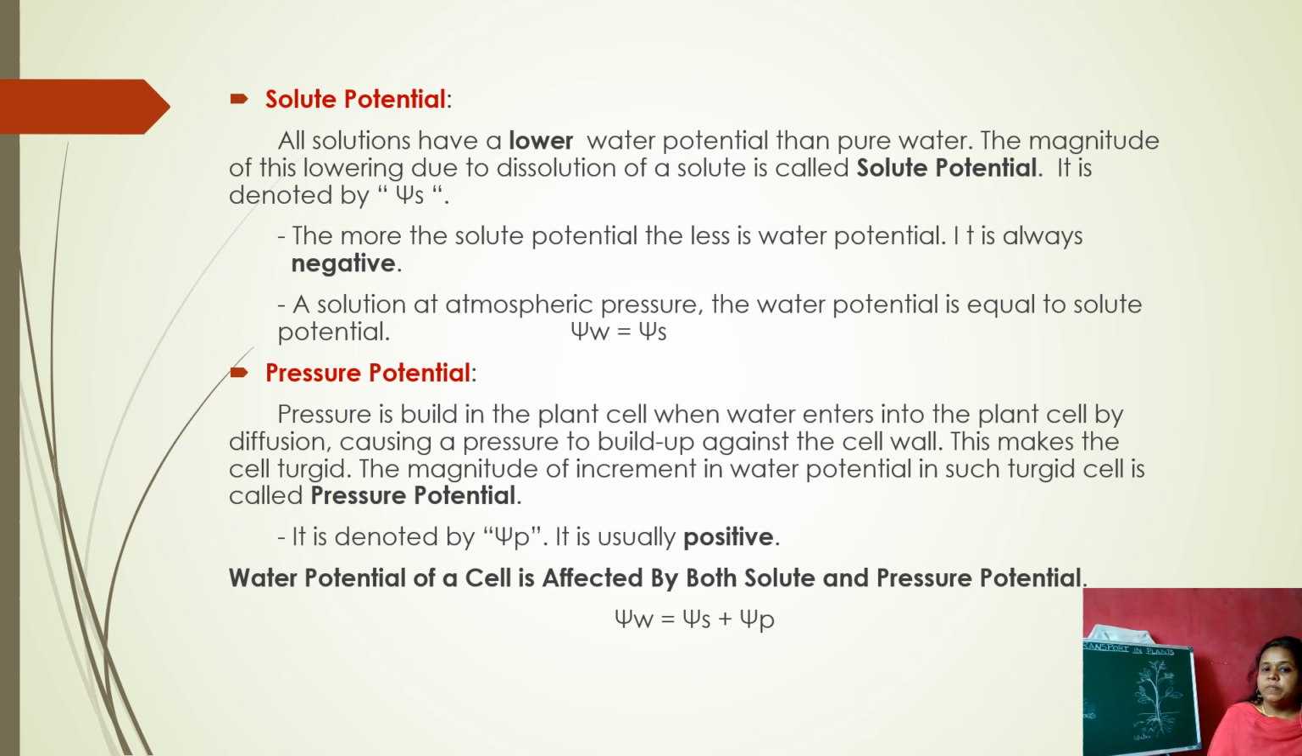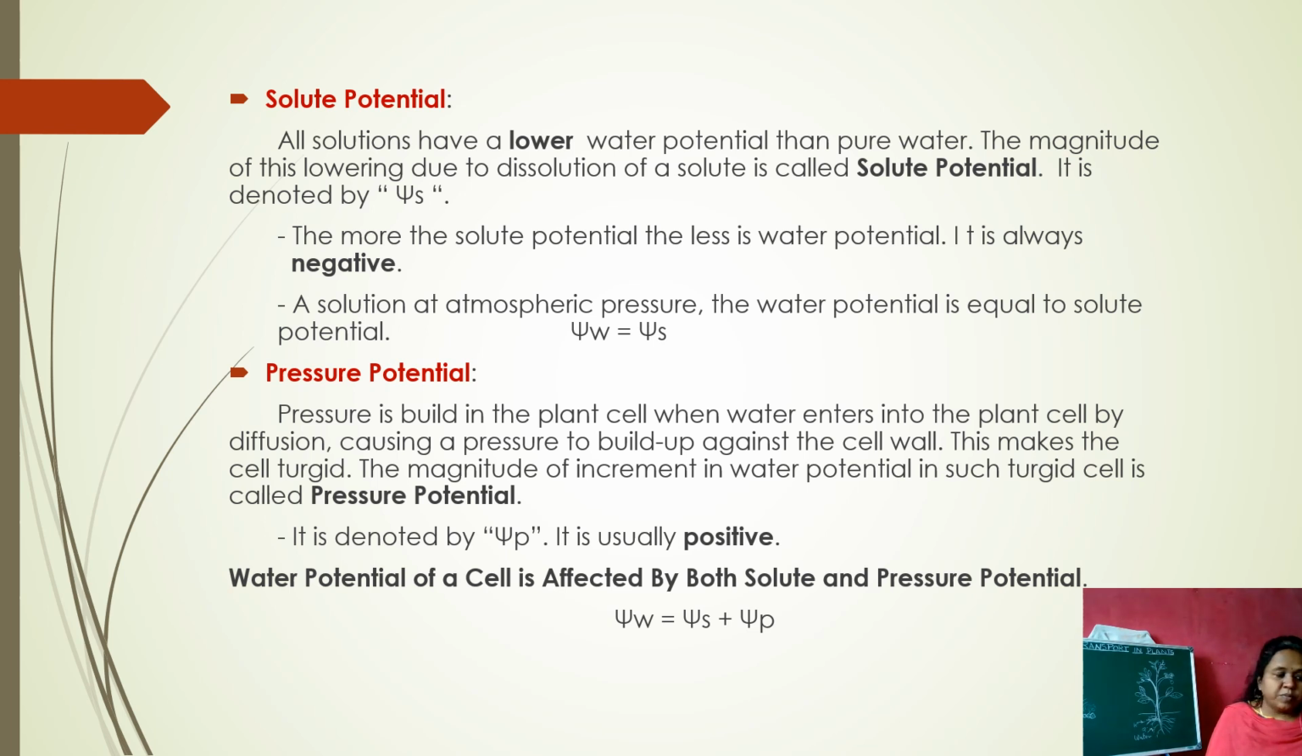Again, I am reading. Pressure is built in the plant cell when water enters into the plant cell by diffusion, causing a pressure to build up against the cell wall. This makes the cell turgid. Turgid means swelling. The cells are swollen because more water is entering into the cell. Then the cell becomes turgid. The magnitude of increment in the water potential in such turgid cells is called the pressure potential.